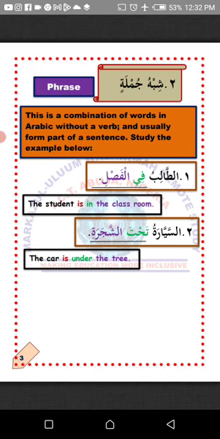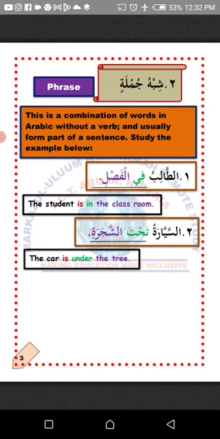Because the combination of the words does not make sense. And that is why we regard it as shibhu jumla but not jumla. Unlike yaktubu fil fasil, he is writing in the classroom. That one makes sense. That is why we call it jumla, sentence.